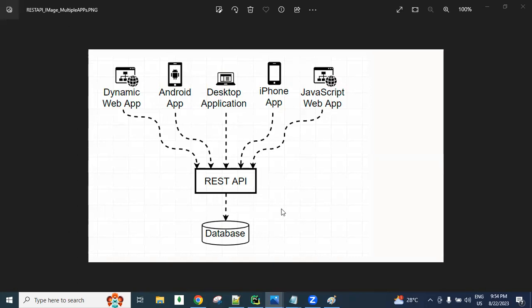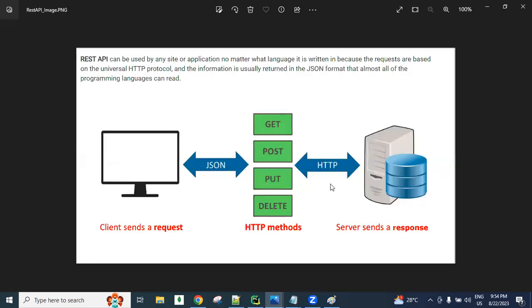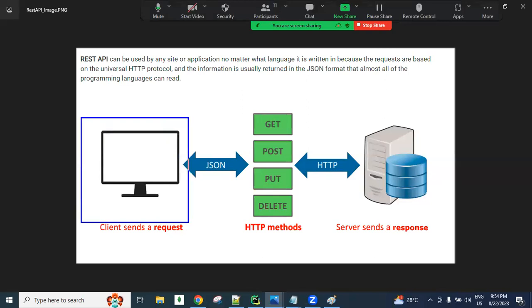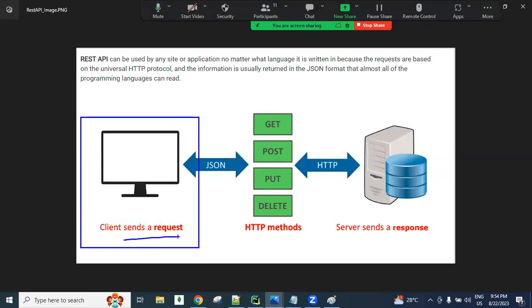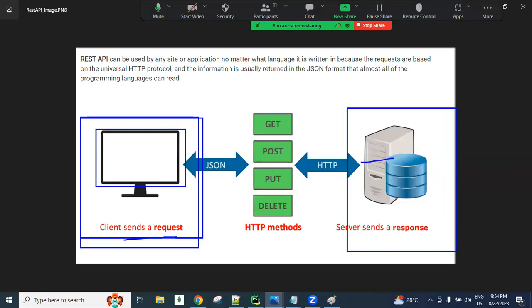Here, these diagrams I'll do later. See here, this is the communication. The client is nothing but the browser, our computer, guys. From the client we send the request and get the response. The application which sends the request and gets the response is called the client application, and the application which receives the request, processes it, generates the response and sends it to the client application is called the server application.